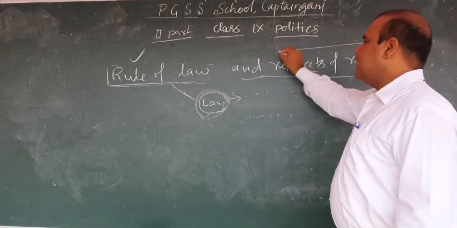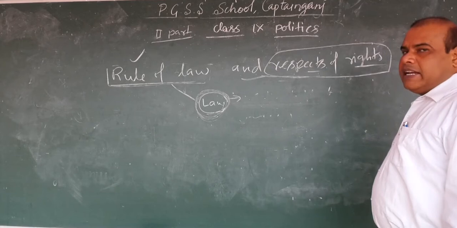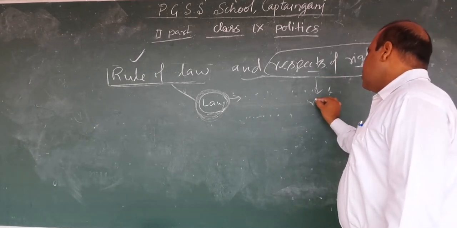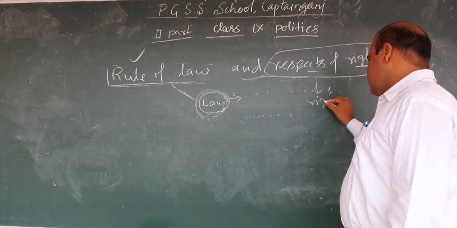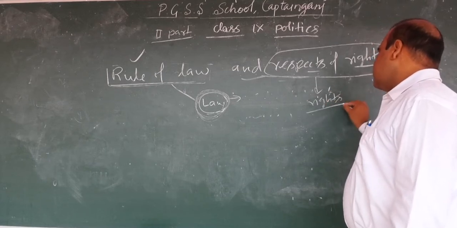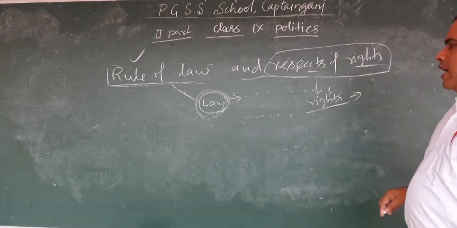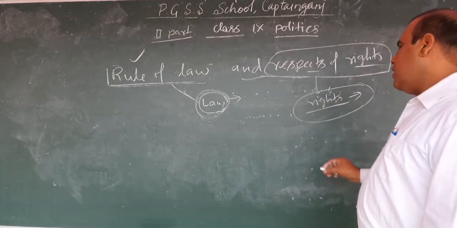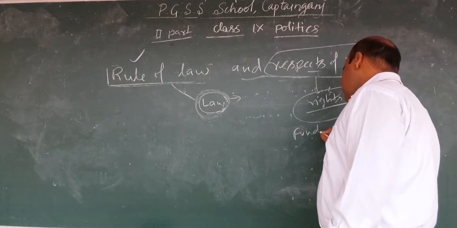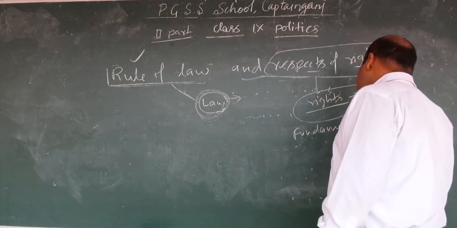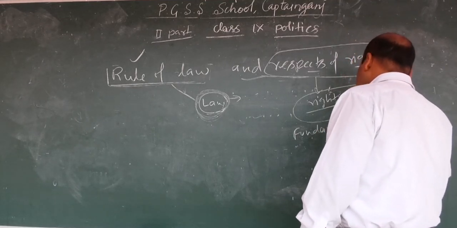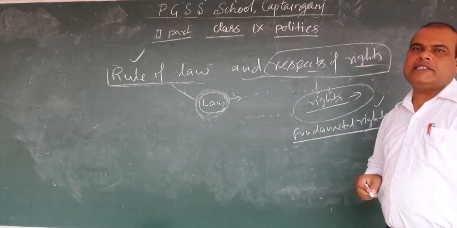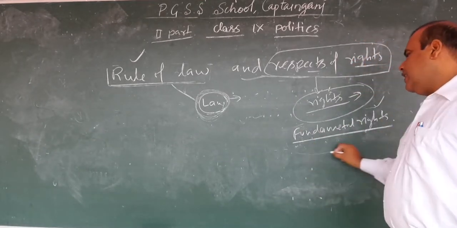Respect of rights. In a democratic form of government, there is respect of rights. For this, some rights are given to the people and people exercise those rights. These rights are called fundamental rights. So people have some fundamental rights, and they exercise them.